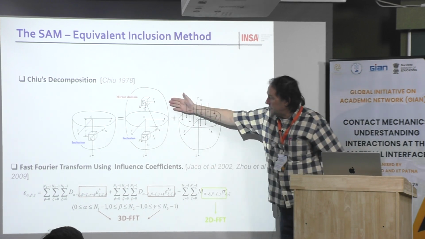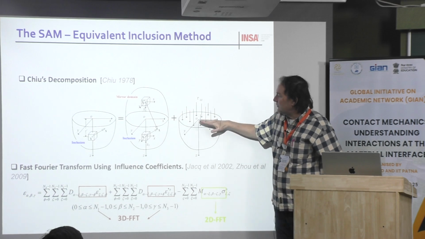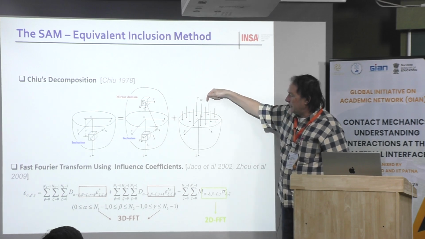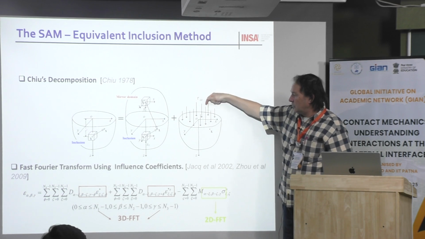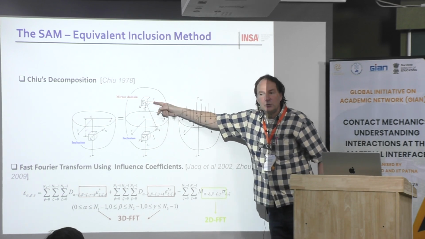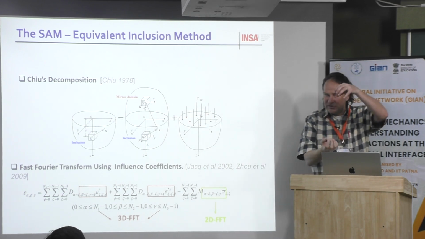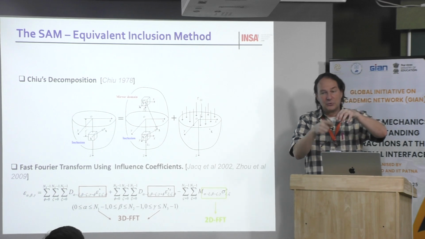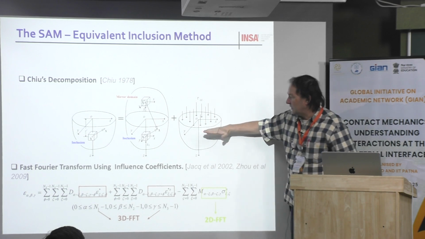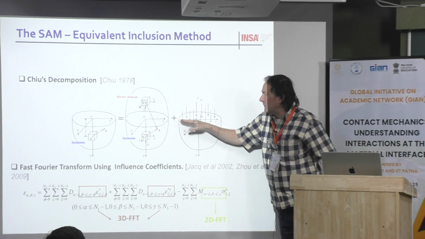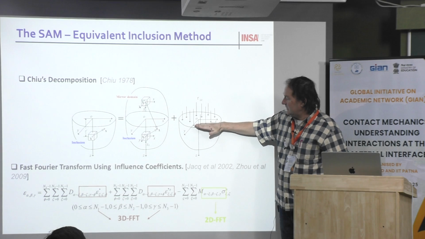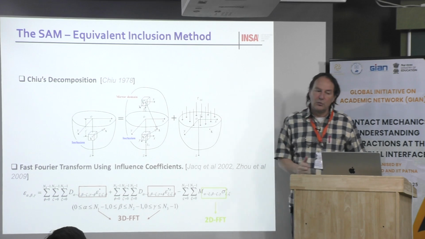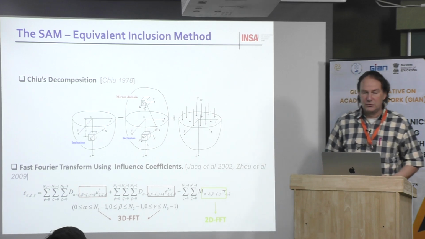Then this is this part, and also you have to consider the normal stress which is produced by the effect of the two inclusions. You can imagine that if the inclusions are coming closer and closer, they can create stress between the two, and then you have to calculate the effect. And the effect of the inclusion on the surface here is due to the work of Love. And this is a solution of Love.